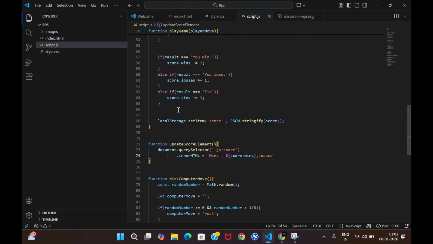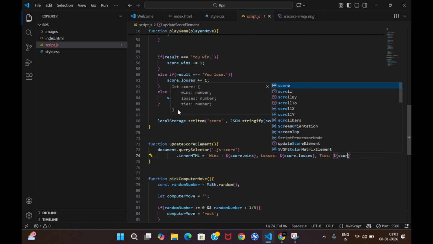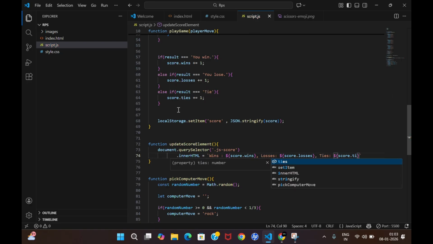Your losses will be score.losses, with no space between, and ties would again be score.ties.